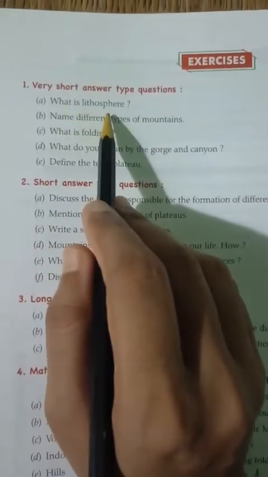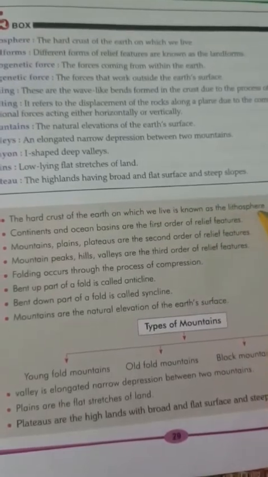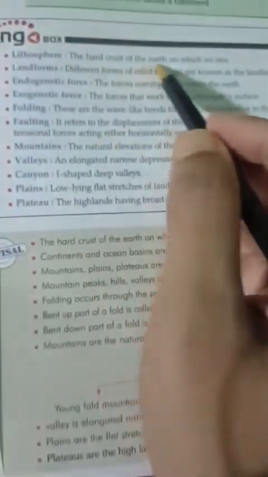So first is, what is lithosphere, 1A. So for that we will come to this page 29. Here it is. The hard crust of the earth on which we live is known as lithosphere. It is 1A. Here in the lingo box it is also there, so this also you can write down.